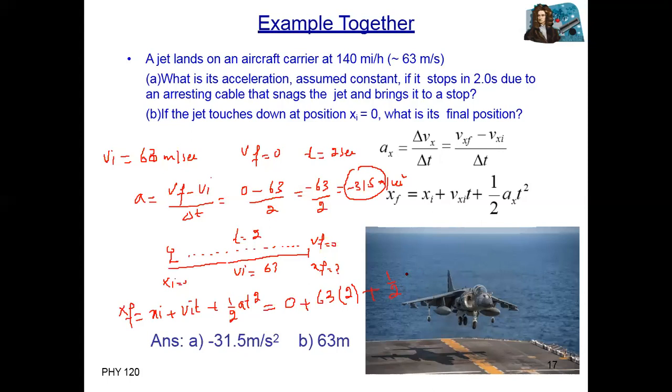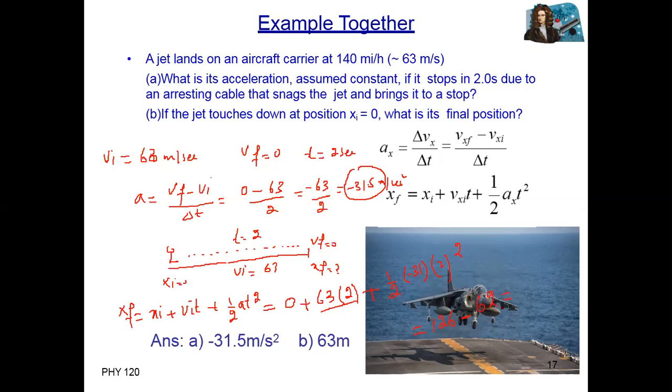minus 31 multiplied by t square, and t square is 4. When you simplify, 63 multiplied by 2 equals 126. Plus with minus is minus, 31 multiplied by 4 and divided by 2 equals 62, so this is minus 62.